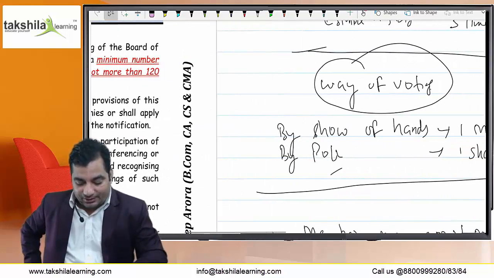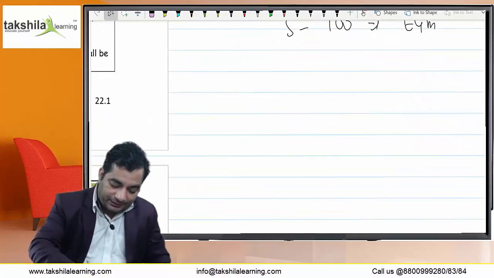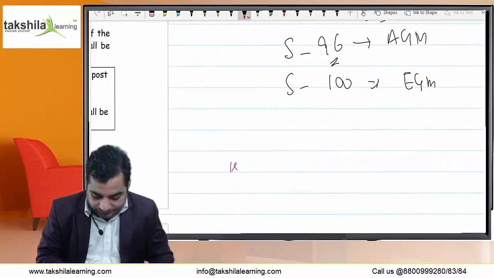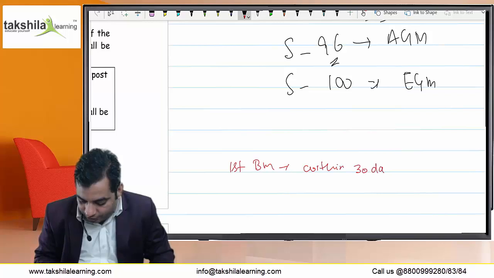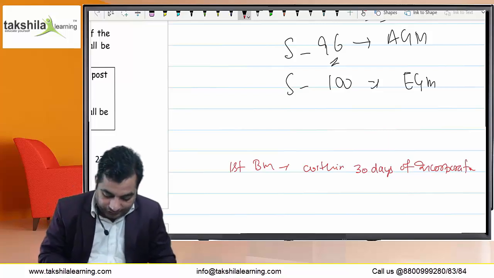What I'm saying is simply that the first board meeting is to be held within 30 days of incorporation. It is about the first board meeting, right?